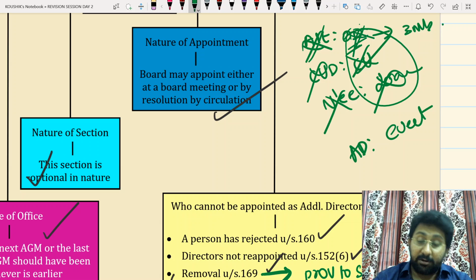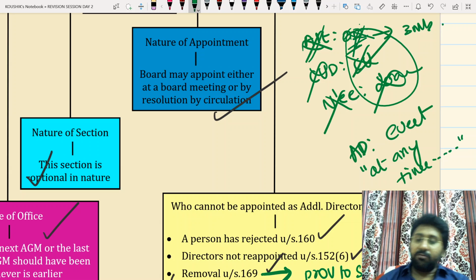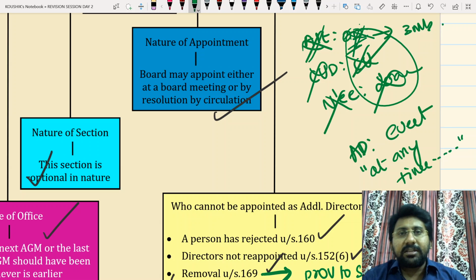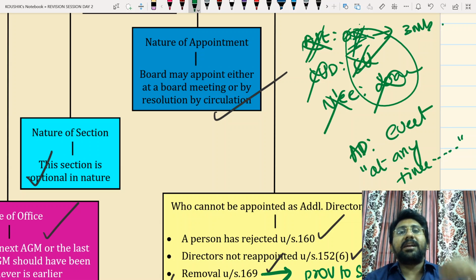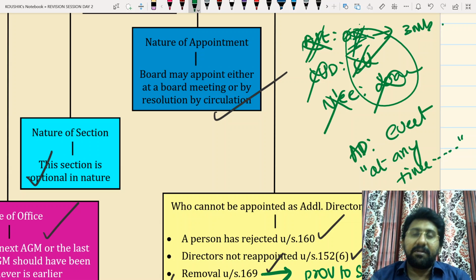That's why the Act uses the words "at any time." If you read the Act properly, you will see the words "at any time." What is "at any time"? You can appoint an additional director at any time. There are no separate time limits. You have to do only this: upon the occurrence of this event, at any time, at the discretion of the board, if it is really in the best interest of the company, you can appoint an additional director.